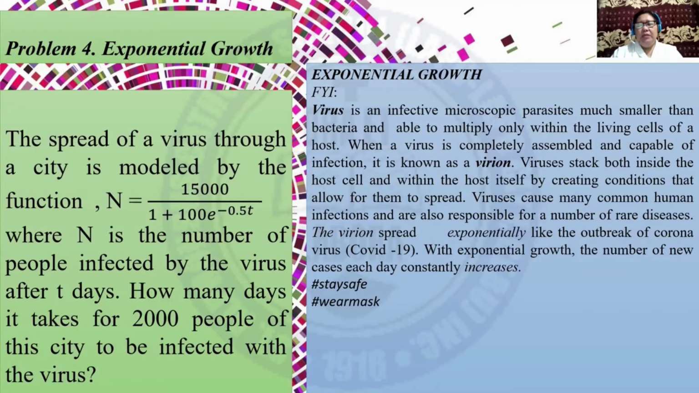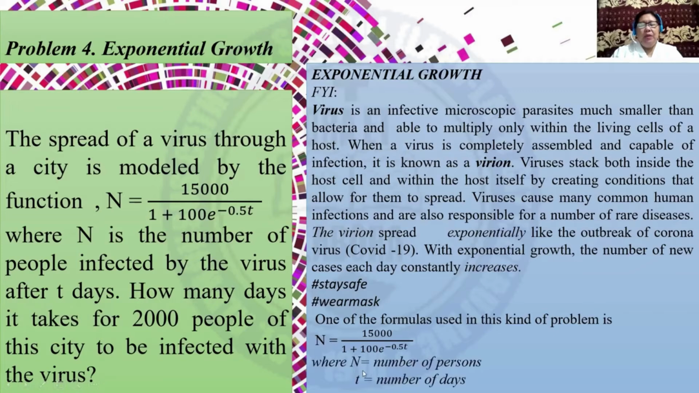With exponential growth, the number of new cases each day constantly increases. That is why we are asked to stay at home, stay safe, and wear our mask. And one of the formulas used in this kind of problem is N is equal to 15,000 over 1 plus 100 e raised to negative 0.5t.